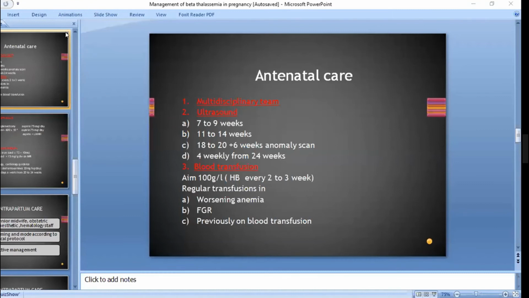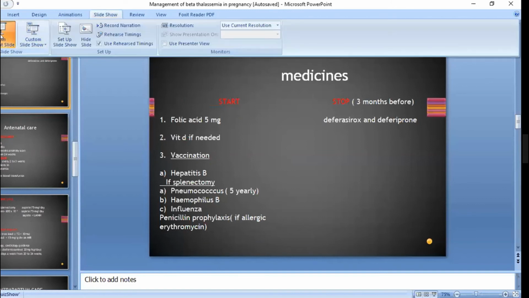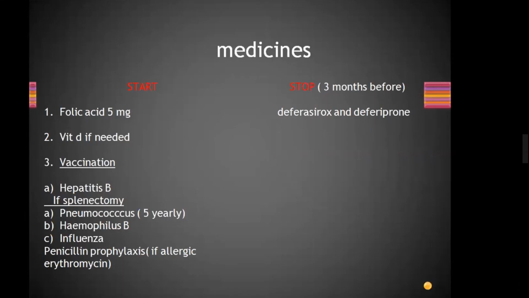Now I will open that slide again. Look, can you see? Vaccination: hepatitis B you need to give if not given previously. If splenectomy, then you will go for pneumococcal, Haemophilus influenzae B, meningococcal, and penicillin for prophylaxis. If allergic, then erythromycin. There are two medicines only which we need to stop. These are iron chelating agents, deferasirox and deferiprone, and they need to be stopped 3 months before.